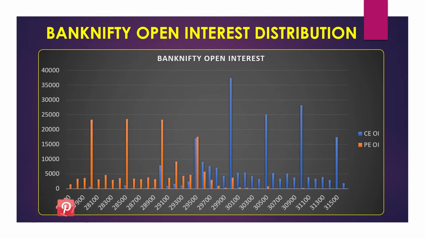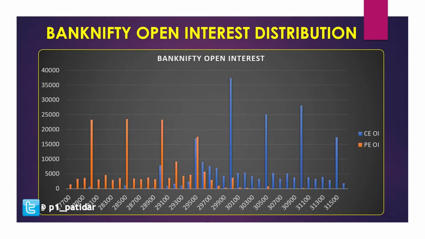Now let's see what Bank Nifty open interest says. If you look at Bank Nifty open interest, there are three strike prices where almost the same open interests are there: 27,900, 28,500 and 28,900. So it is showing the weekly picture.